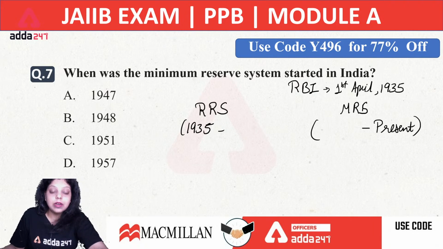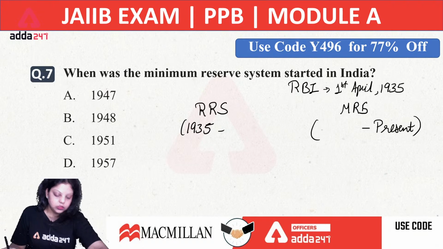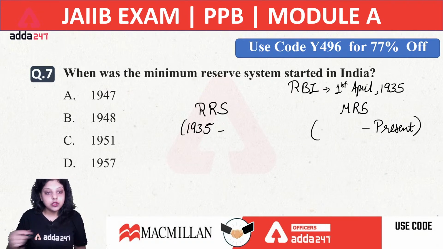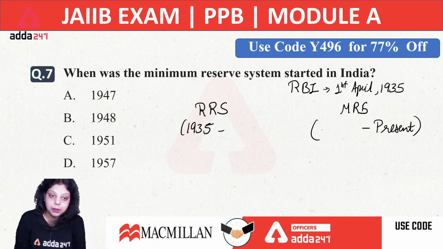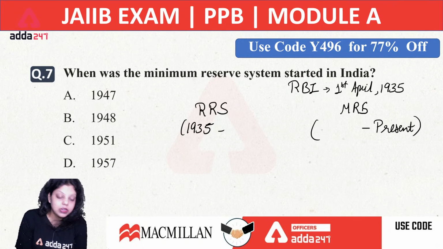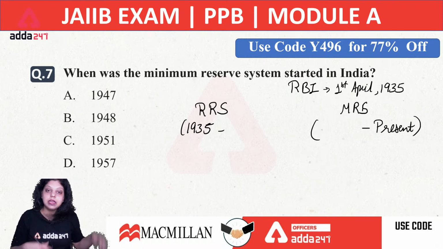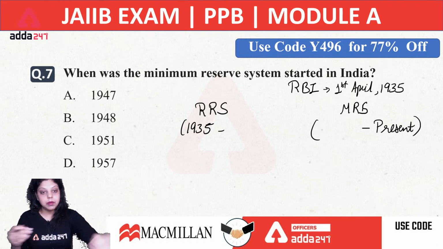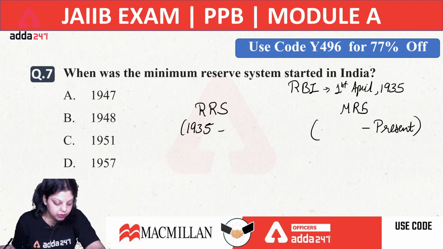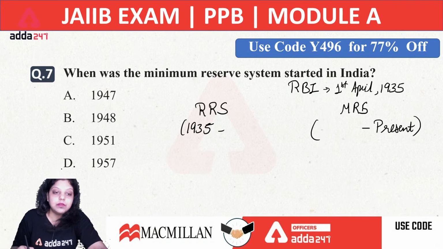Now what is the year when RBI introduced the minimum reserve system? First of all, before RBI, the British government of India used to print all the paper currency for our country under the Paper Currency Act 1861. Now RBI started printing currency from its establishment year, that is 1935, 1st April. And RBI used the proportional reserve system first, then RBI replaced that with the minimum reserve system. Idar is saying don't know, Mohit is saying 1956. The right answer here is 1957.